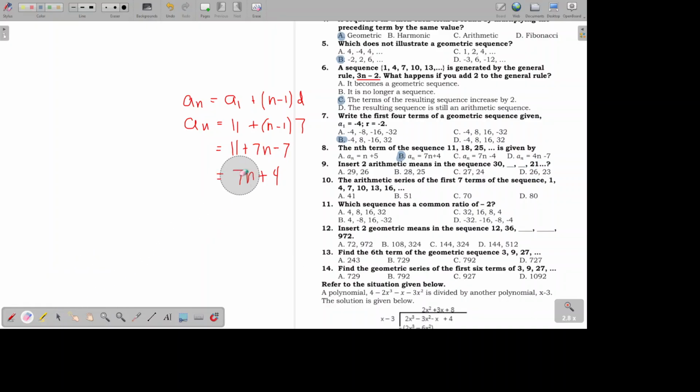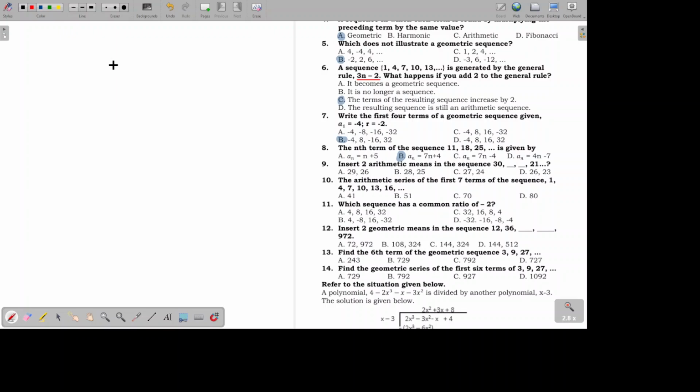Okay, next. Let's have number 9. Number 9 says, insert two arithmetic means in the sequence 30, 21, ellipsis. Okay, so for us to find the missing terms, we have to find the common ratio. Actually, pag ganyan kaiksi, pwede mo naman siyang ma-logic lang. So, anong i-minus mo para magkaroon ng dalawa yan, since arithmetic yan, hanggang sa dumating ka sa 21.